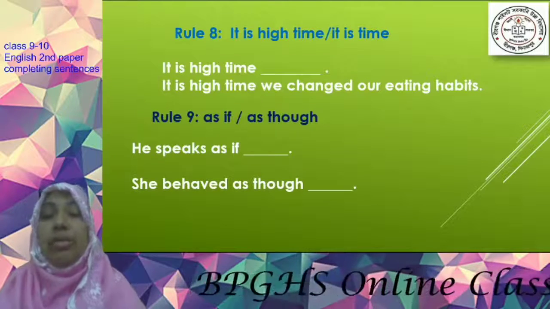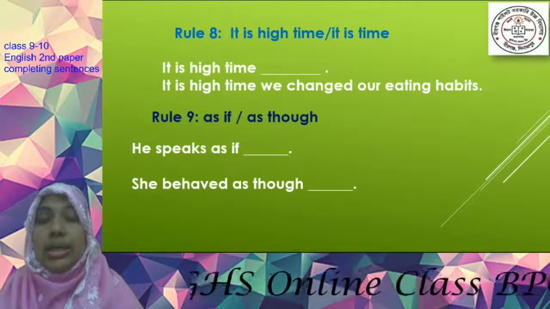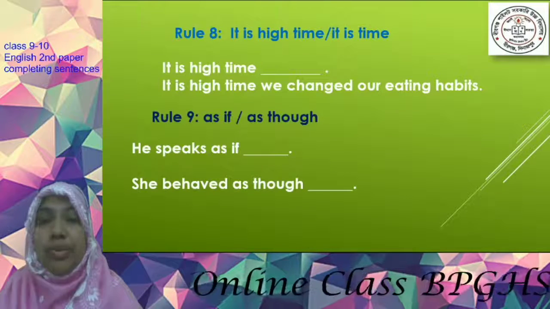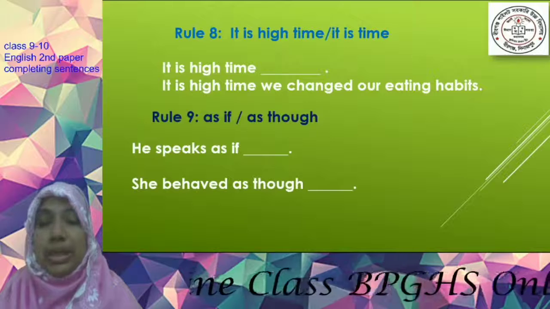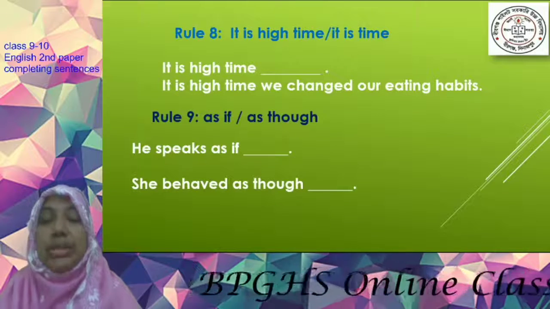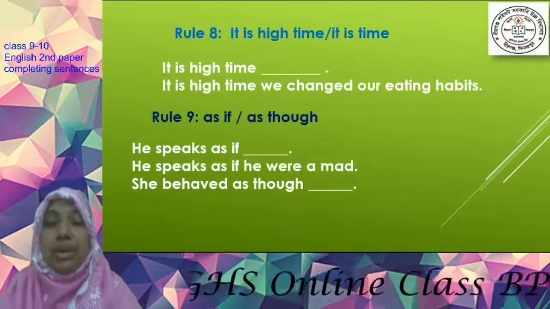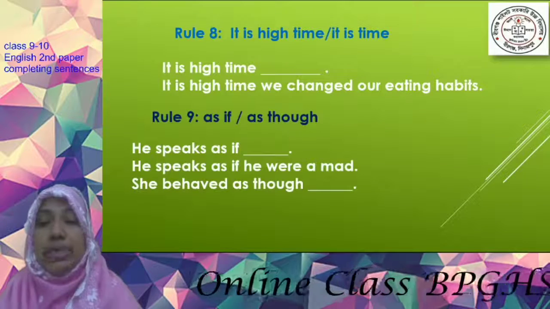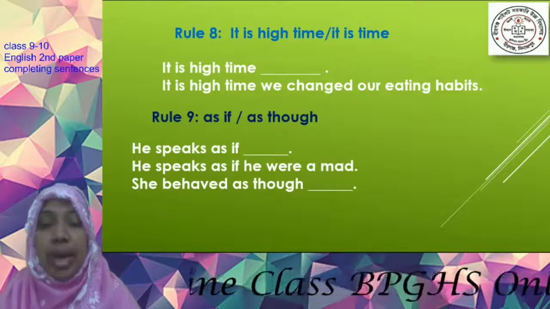If the first clause starts with the simple present tense, then you will have to use the past tense in the second clause. Look at the example. He speaks as if he were a man.